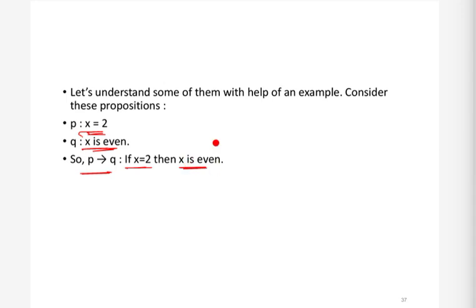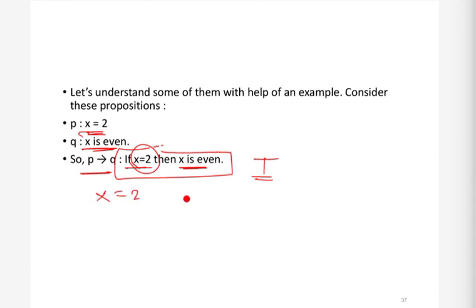So can I say this, that x is equal to 2 is sufficient to say that x is even? Right, because if x is equal to 2, then it is sufficient to say that x is even. So I can say that x equal to 2 is sufficient for x to be even.